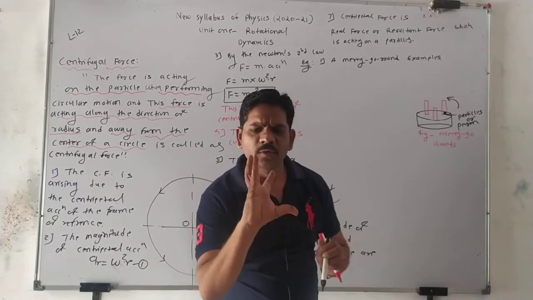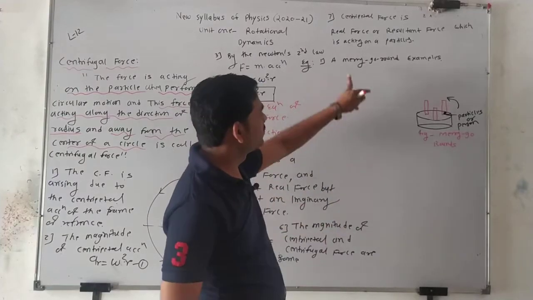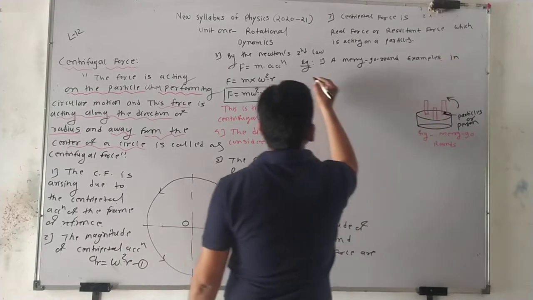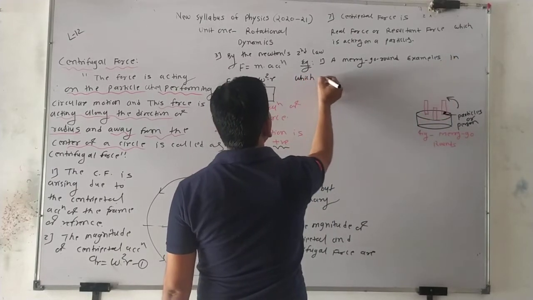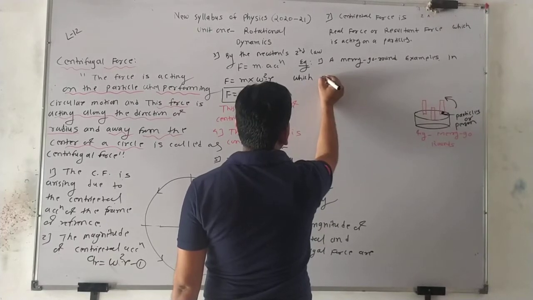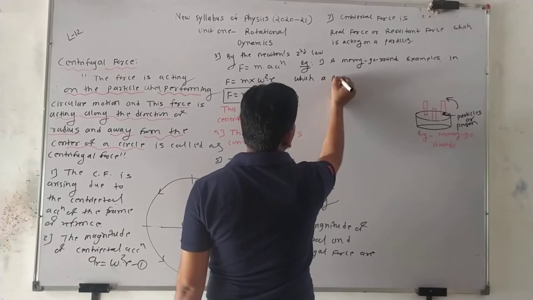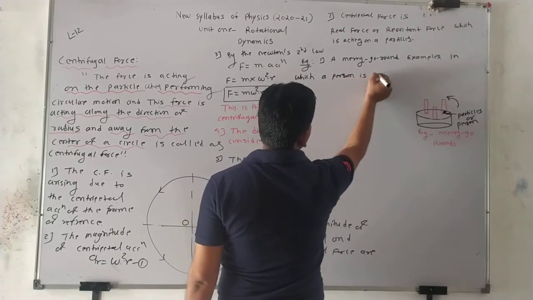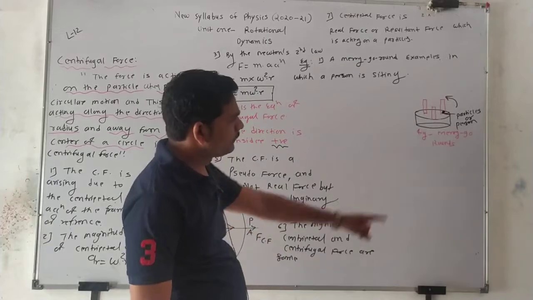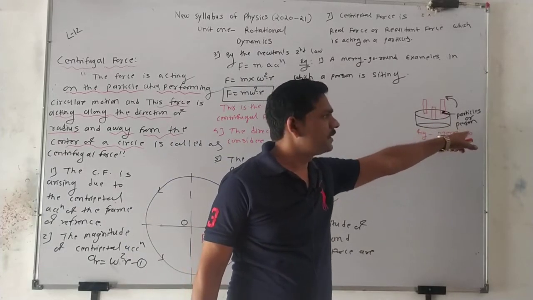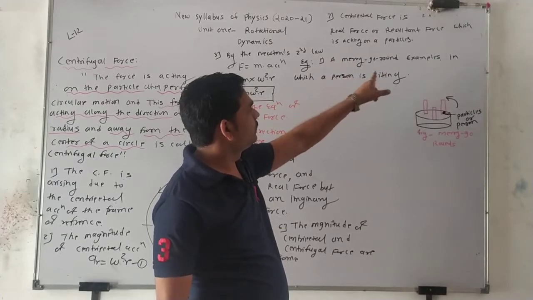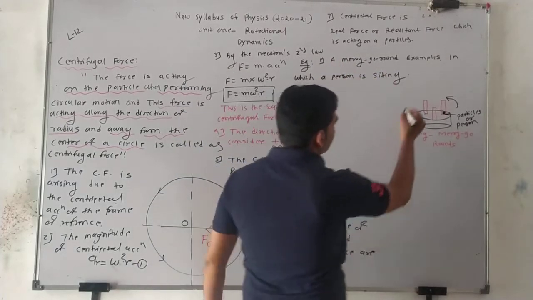So we consider a merry-go-round example in which a person is sitting. The particle is nothing but what we call a person. A merry-go-round example in which a person is sitting.